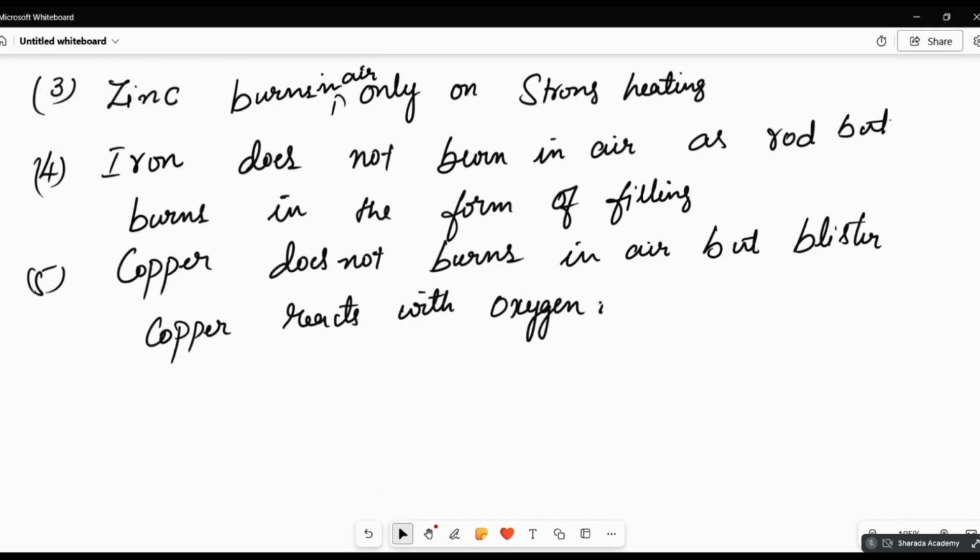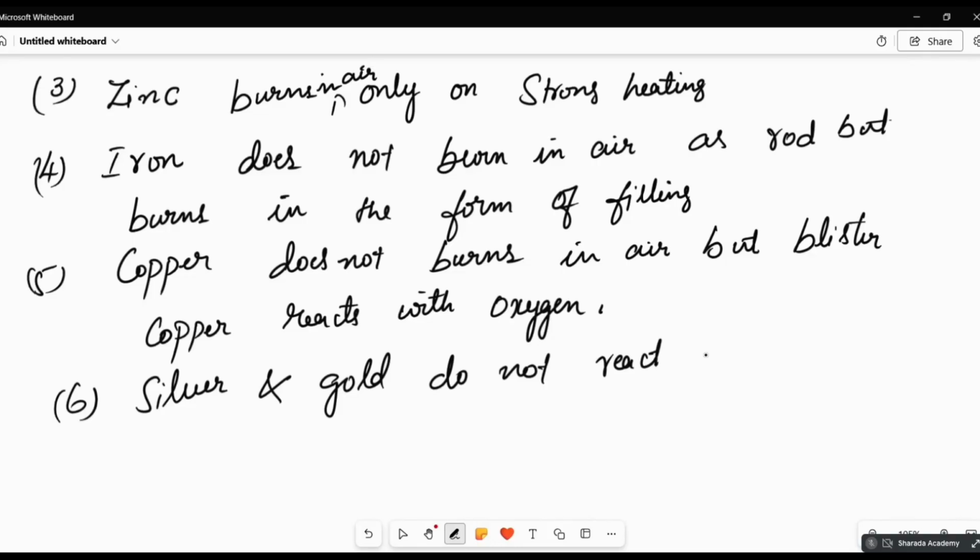Blister copper reacts with oxygen. Silver and gold do not react with oxygen. Okay, they do not react with oxygen.